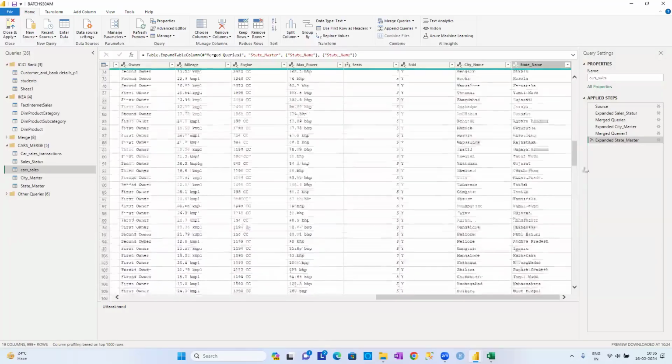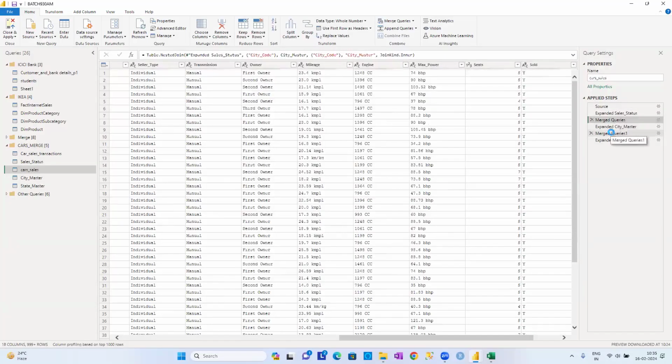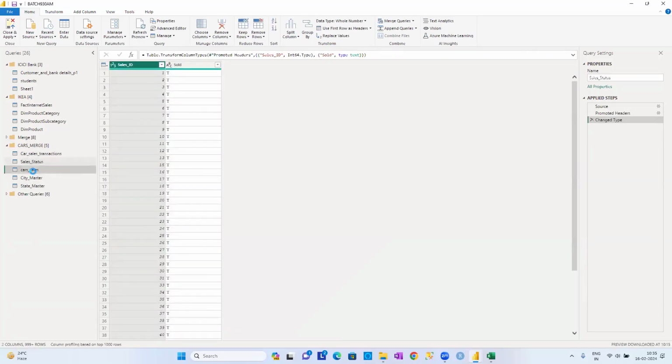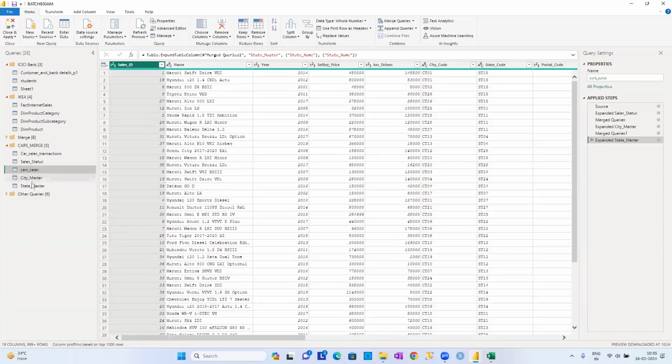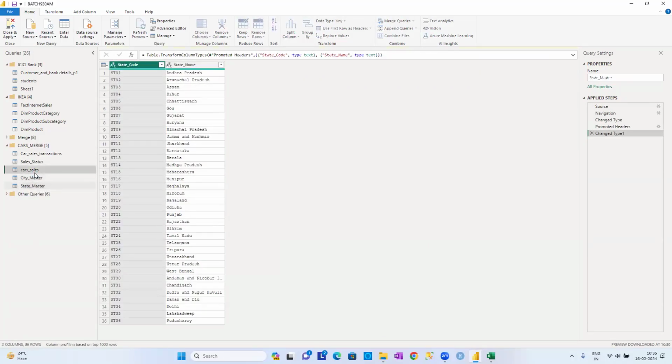So totally, this is one joining, guys. This is my second joining. This is my third joining. Totally, I have done 3 joins here, but not at a time. First, I joined the data of car sales and sales status, and created a new query. Now, this new query has been joined with city master and joined with the state master. Like that, I have joined the data.